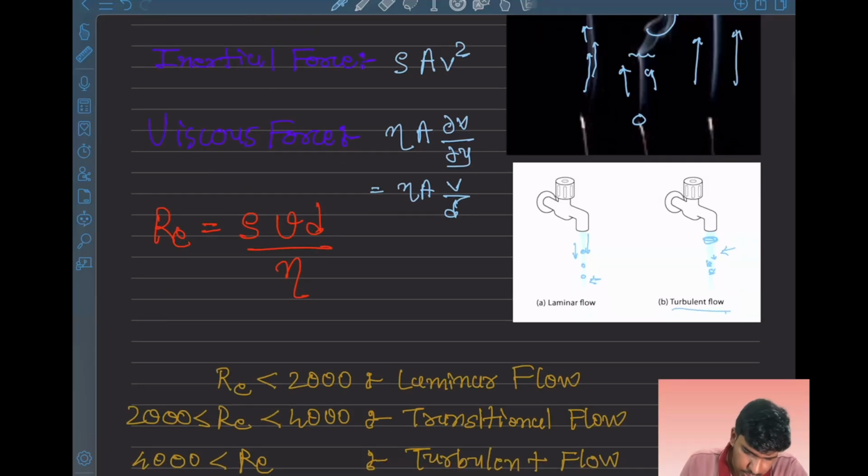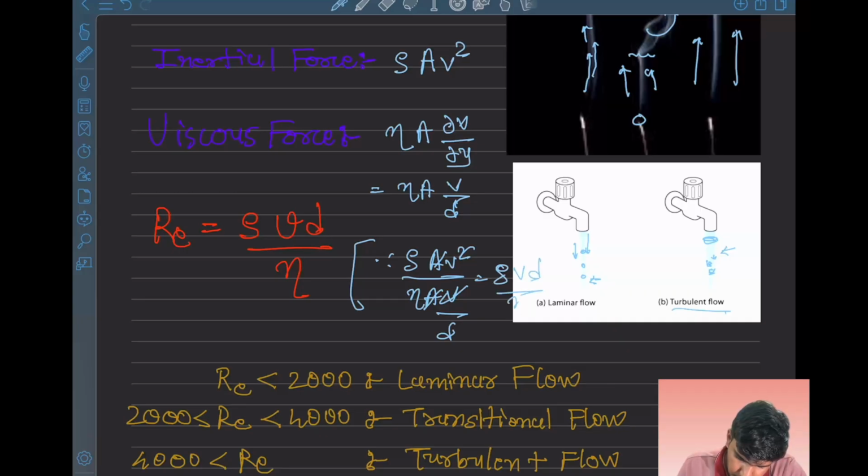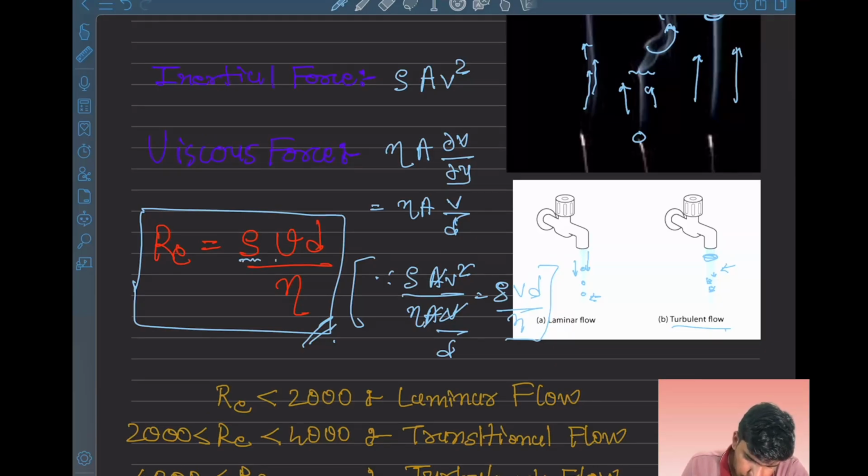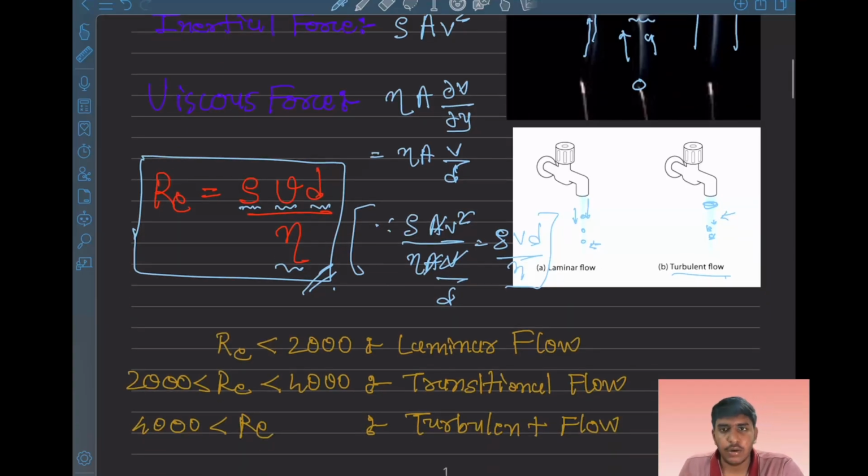Based on these, the ratio is rho A v squared by eta A v by d. A cancels out, and we get rho v d by eta. So the Reynolds number equation is this, where rho is the density, v is the velocity of the fluid, d is the diameter of the pipe through which the flow is going, and eta is the viscosity of the fluid. It is a parameter which shows the stickiness of the fluid.